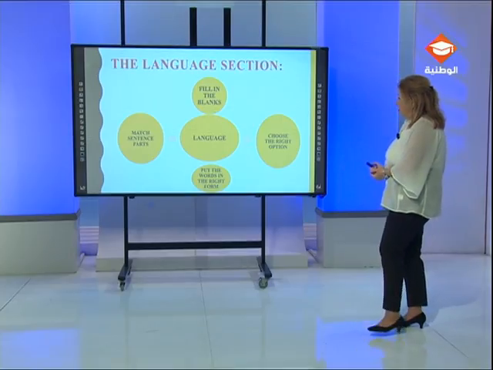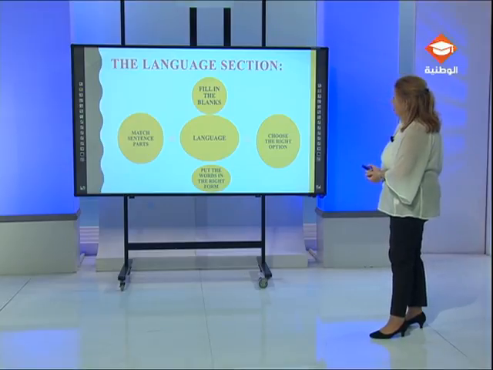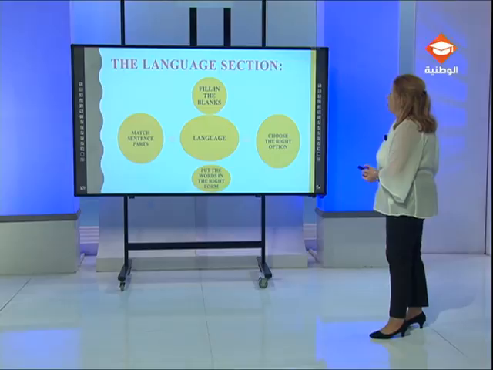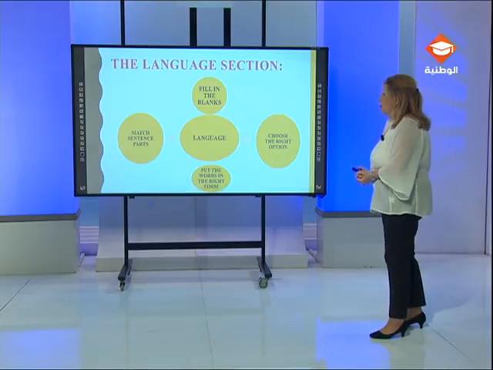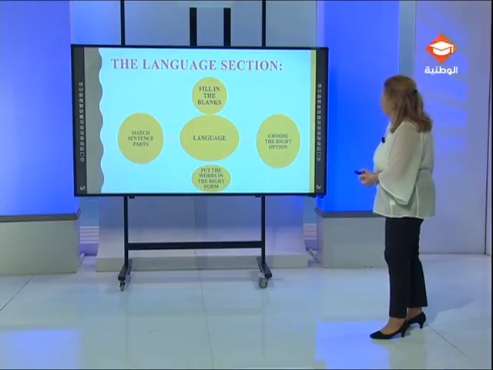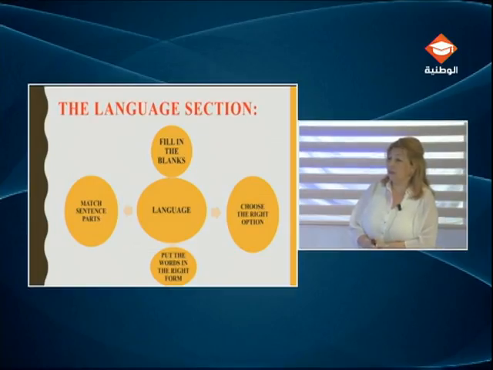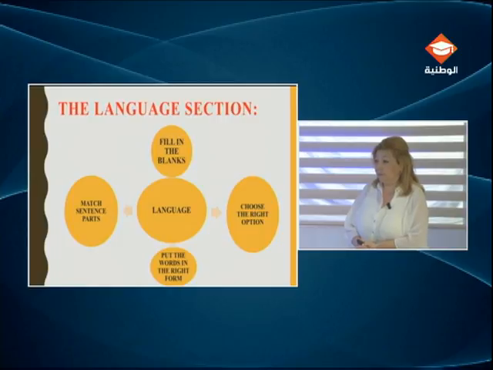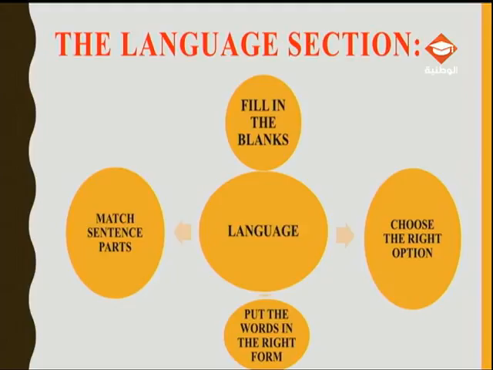The language section. As you can see, for the language section, you usually have 2 exercises for the scientific sections and 3 exercises for the arts section. Among these exercises, you might be asked to fill in the blanks with words provided in a list, or to choose the right option, to put the words in the right form or tense, and finally, to match sentence parts.